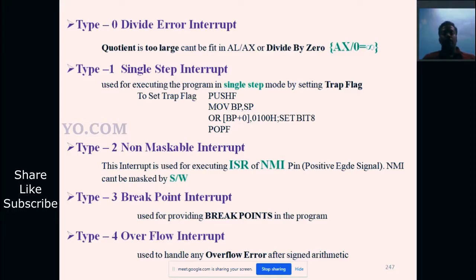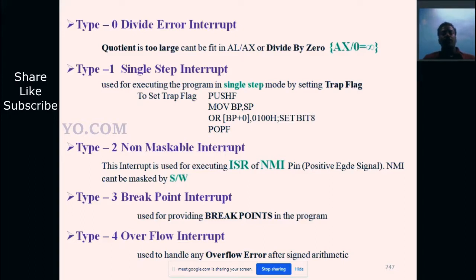Okay, NMI can be masked by software. We can stop the interrupt by program. Next one is a breakpoint interrupt. Used for breakpoints in a program. Okay, so this breakpoint interrupt provides some break in a program. Okay, so in our main program, if we want to stop at some point, we have to set a breakpoint, and by that breakpoint stop the execution. Okay, that is a breakpoint interrupt.